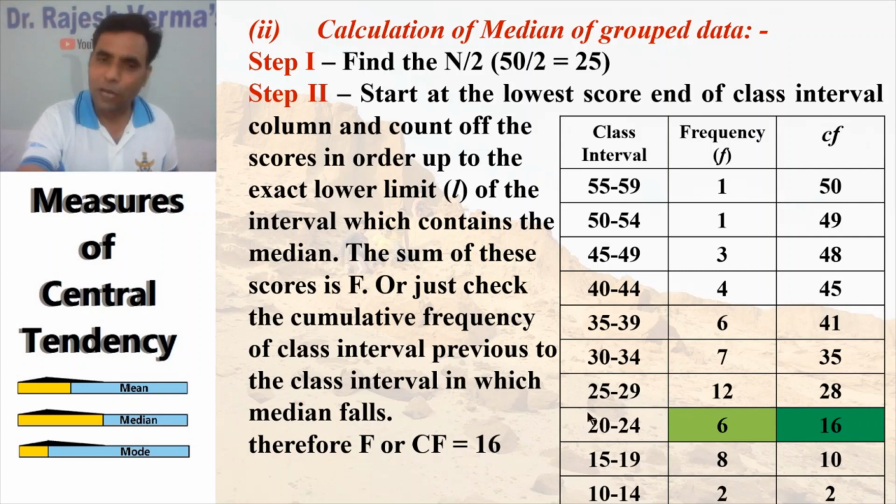Now check the cumulative frequency of the class interval previous to the class interval in which the median falls. Their CF is equal to 16. So in our case, the median falls in the class interval 25 to 29.